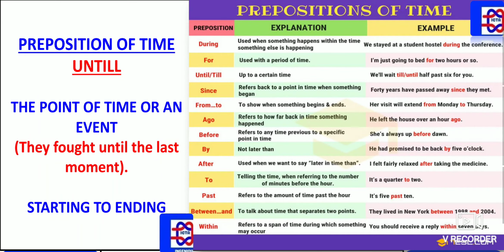Preposition of time: until. How we have to use "until" is very important. You can directly go through whatever the slide has given to the right. The point of time or an event, that is the meaning of "until". They fought until the last moment. So here, "until the last moment" is the point of time. As you can see to the right, we will wait till or until 6:30 for you. So we will be waiting for you until 6:30, up to that time.